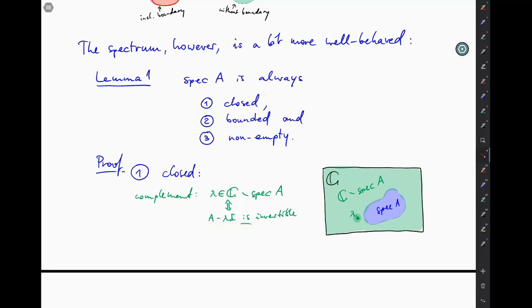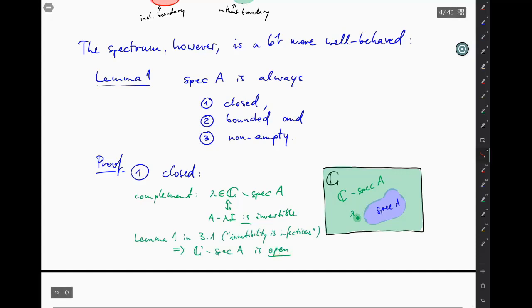So it means there's a little neighborhood of every green point that is still entirely green. But that's exactly what it means for the complement to be an open set. But if the green set is open, then its complement, which is the blue set, is closed, which proves our first claim. Okay, second, boundedness.